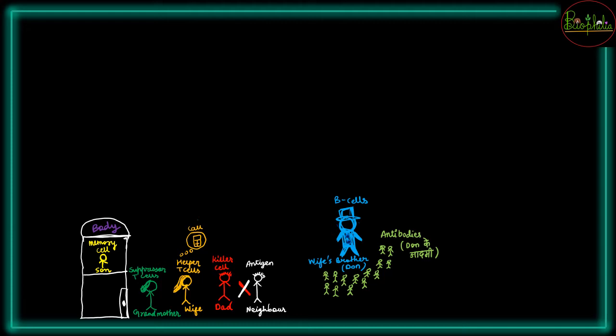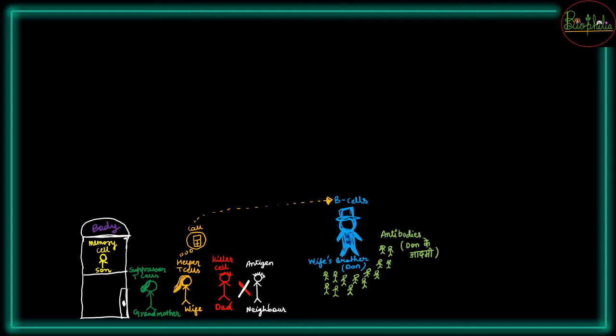The call has been rung to her brother. यानी जो वाइफ का ब्रदर है उसको एक कॉल लगाया गया है और वाइफ का ब्रदर कौन है? He is the B cells. सो बी सेल्स कौन है? वाइफ का ब्रदर जो एक डाकू गुंडा है। He is a big don who can understand the functioning of the fight और वो अपने लोगों को भेज के वो सारा चीज़ें हैंडल आउट कर लेगा। सो जो हेल्पर टी सेल्स है उसने, that is the wife, she has called her brother that now my husband cannot function because the suppressor T cells have told that not to function, but still the fight is going on because antigen, the neighbor, has not gone into his house.